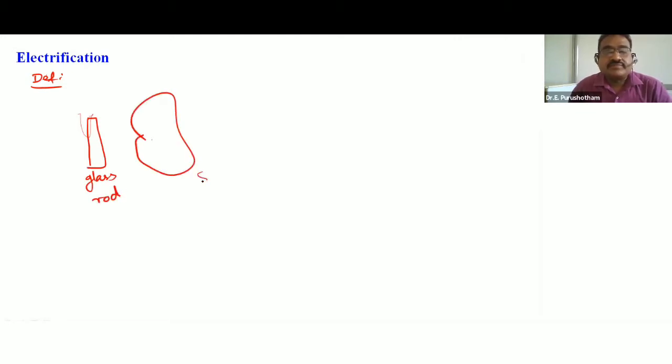For example, let us take a glass rod and a silk cloth. The glass rod is rubbed with the silk cloth. The electrons are transferred from the glass rod to the silk cloth. So the silk cloth gets negative charge and the glass rod gets positive charge. The process of producing these positive and negative charges on the body is called electrification.